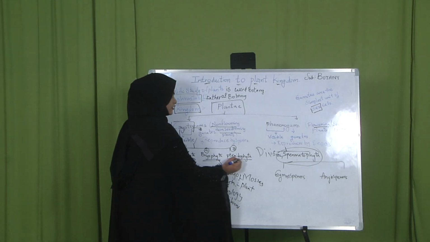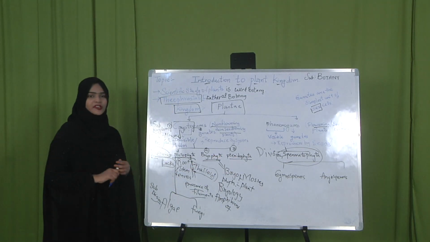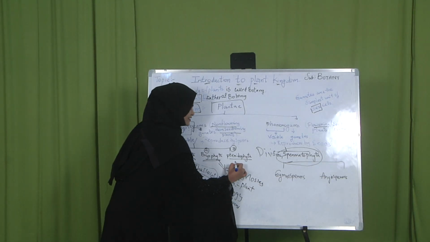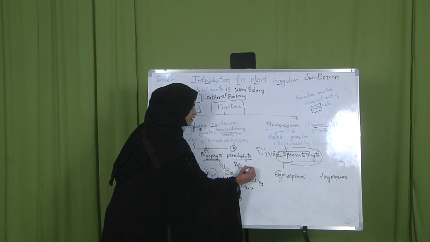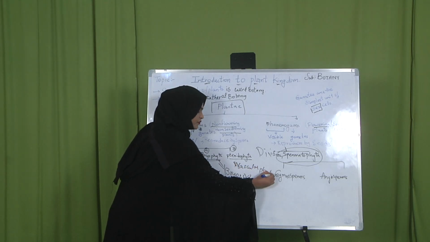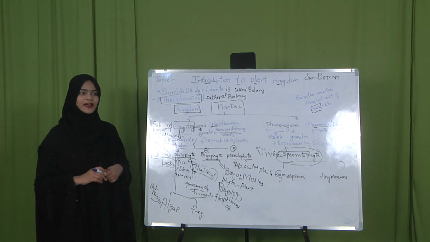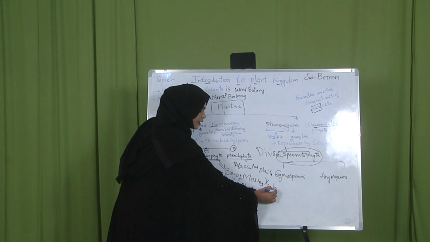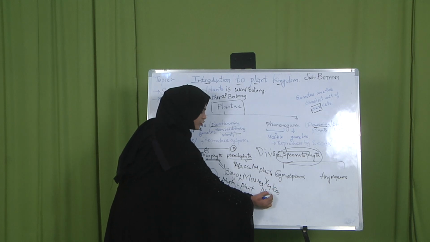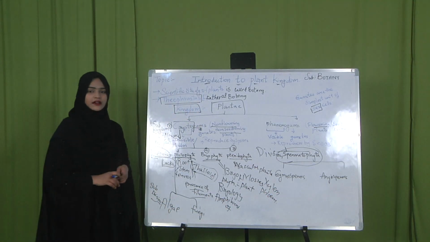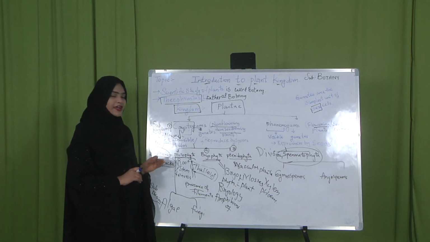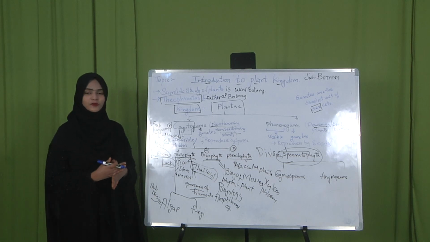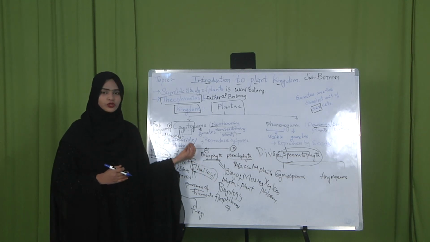Next, the third division is pteridophyta. What do you mean by pteridophyta? Pteridophytic plants are nothing but vascular plants. What do you mean by vascular plants? Vascular plants contain xylem and phloem. What are these two, xylem and phloem? As we studied in our previous classes, xylem and phloem are the conducting tissues which provide water and nourishment to the plant. They provide food to the plant.